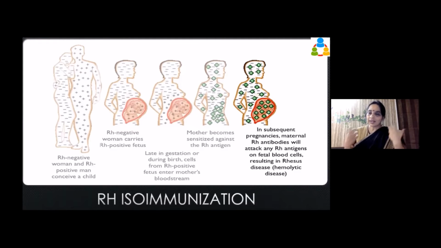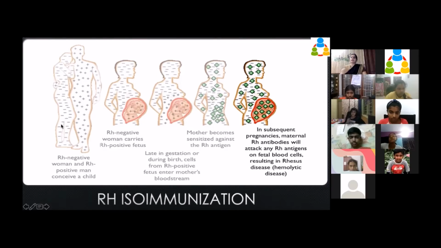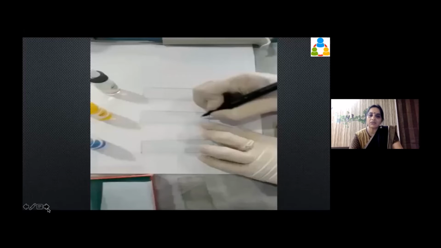So recognizing this and knowing about it, that an Rh negative woman, if she has an Rh positive husband, it is possible that she could have this Rh positive baby. Basically, this is what is happening. But we have something called an injection which can counter it.